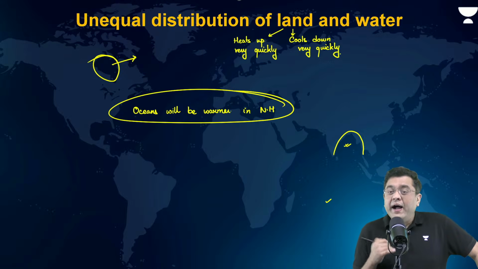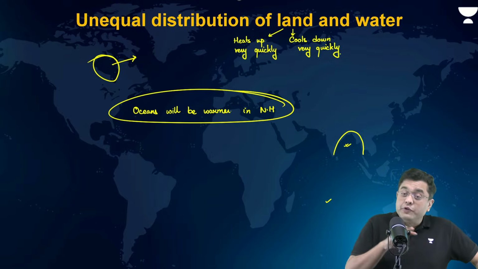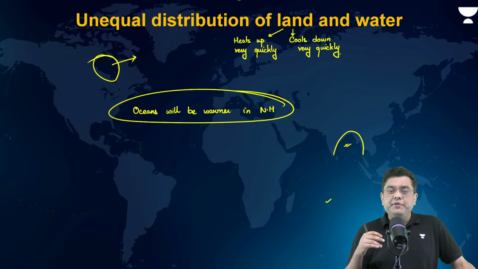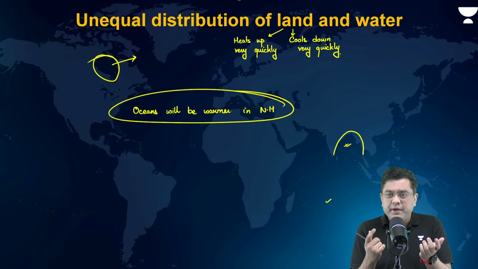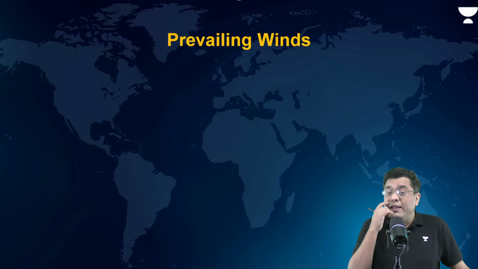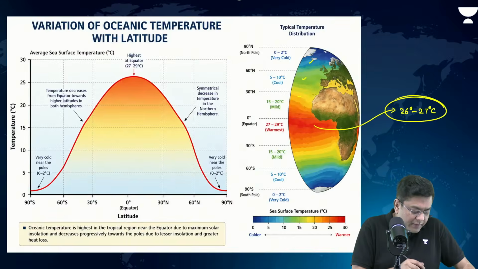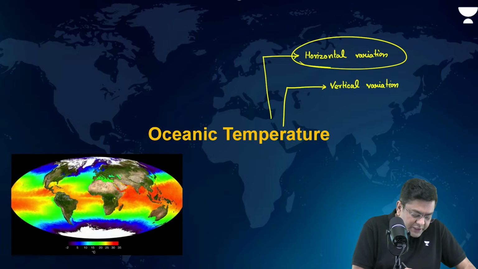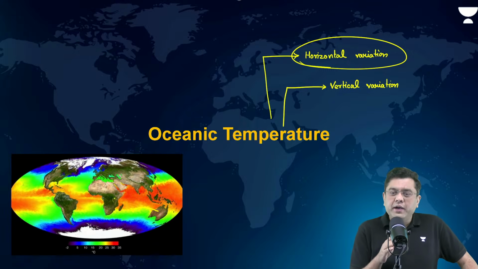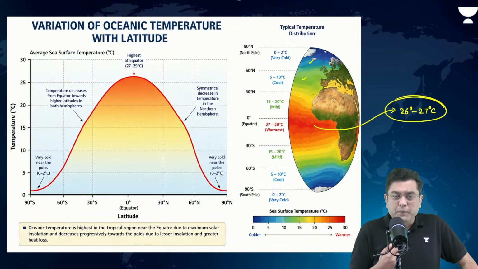Always. Why? Because the northern hemisphere is dominated by land. The southern hemisphere is an ocean hemisphere, whereby you have dominance of the water body. That is why in the southern hemisphere you will observe that the temperature change is almost parallel to the latitude. Right? In the northern hemisphere, hotter portions are more.